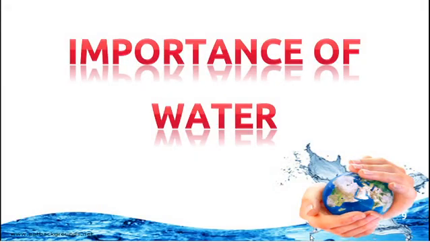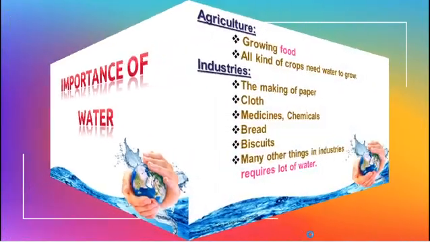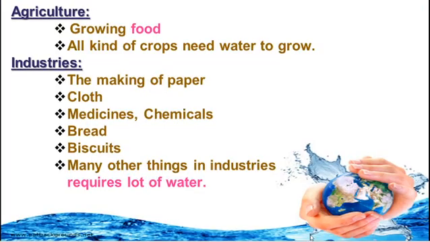So the next one is importance of water. The importance of water includes variety of applications, that is in agriculture it is very important, in industries it is very important. In agriculture process, for growing food water is used, and all kinds of crops need water to grow. And then in industries, there are variety of industries. For making paper, clothes, medicines, chemicals, in various industries the water has been used. It requires lots of water for manufacturing that product.